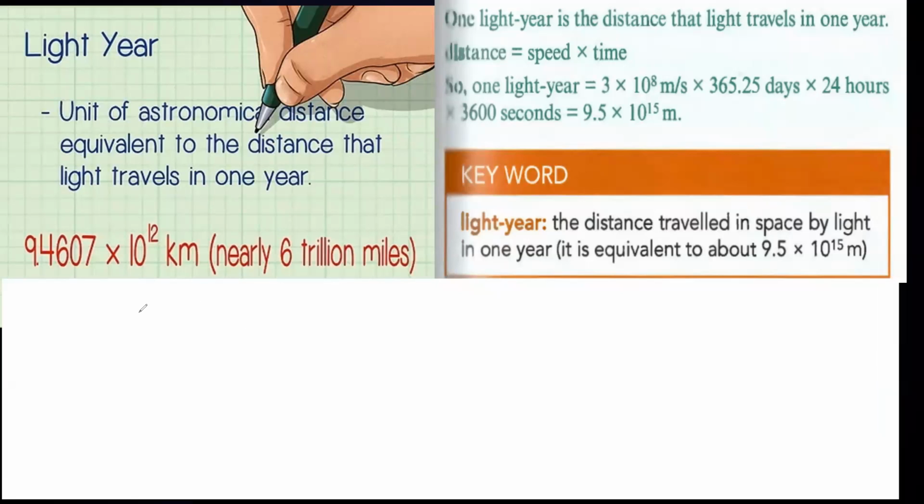We have the formula: speed is distance divided by time. So distance is equal to speed multiplied by time. What is the speed of light in a vacuum? The speed of light in a vacuum is 300 million meters per second, or you can also say 3 exponent 8 meters per second, multiplied by time. Time should always be in seconds as the speed is in meters per second. So a light year is how much distance the light travels in 1 year. That is called a light year.